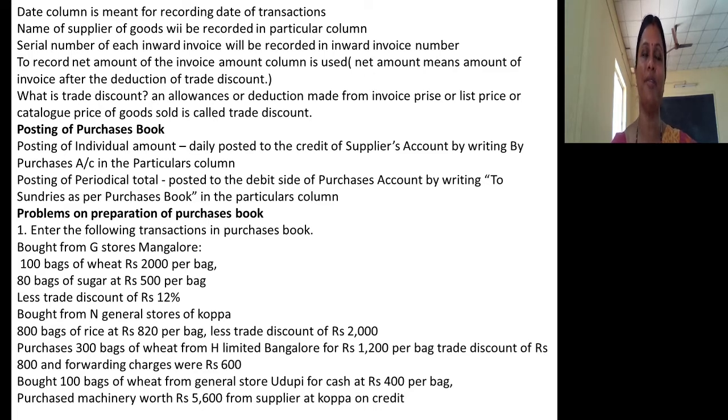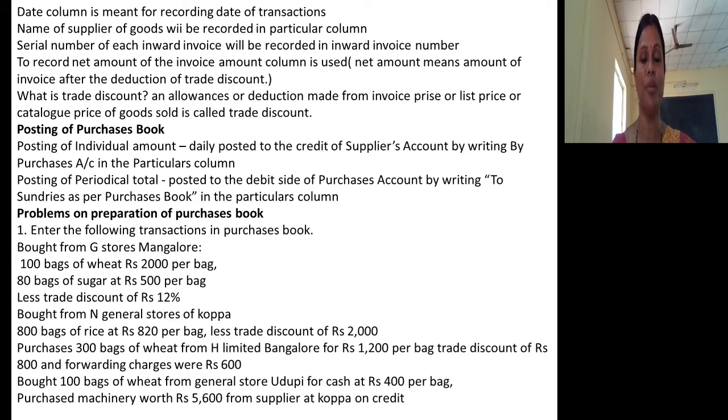Either you can specify the name of the supplier individually or you can record it together as 'To sundries' on the debit side of the purchases account. As and when I post transactions from the purchases book to the concerned purchases account and suppliers account, you will come to know how to post it.